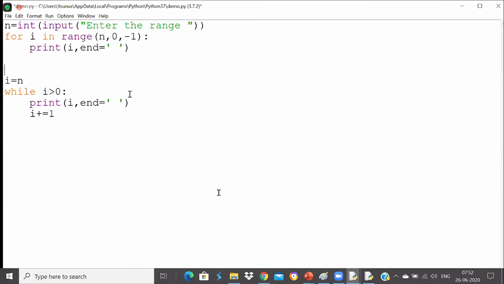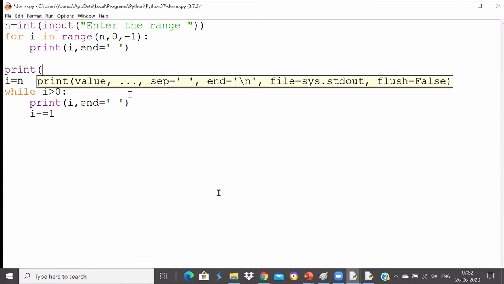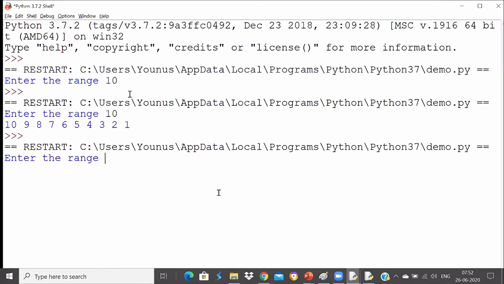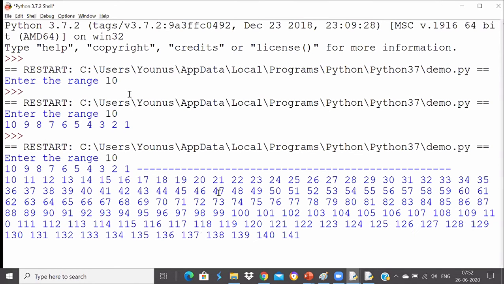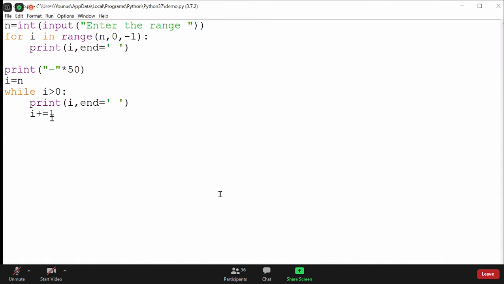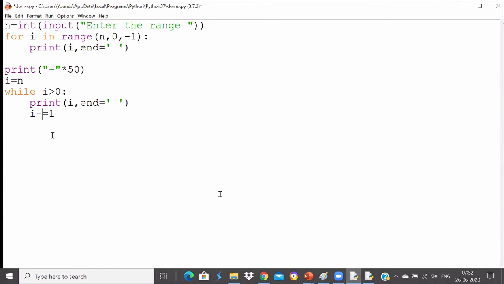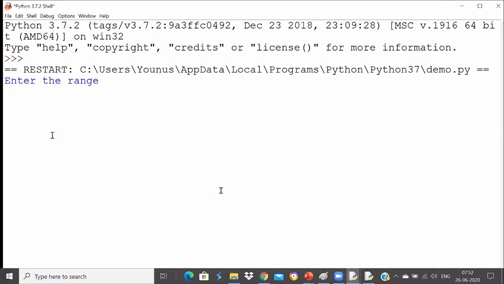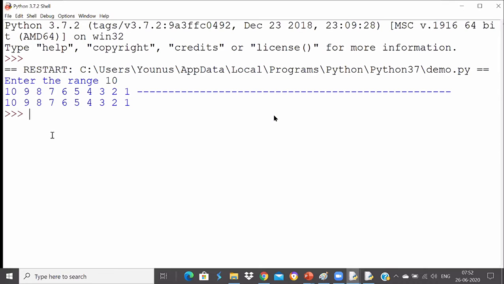Let me print a separator in between so that you can see the difference. I'll print a hyphen 50 times in between so that you can see that both get printed. So I'll run the code now. I'll enter the range as 10. It's something wrong. I minus, sorry. Thank you, Ubul. It should be minus. It was getting incremented and became a kind of infinite loop. Now I enter 10. Both are printing perfectly fine.